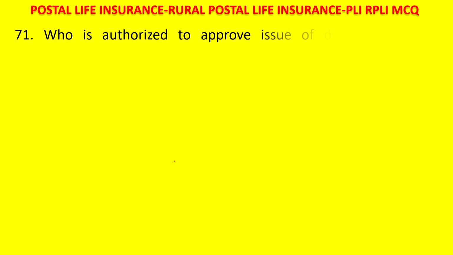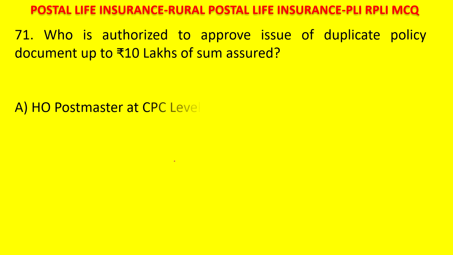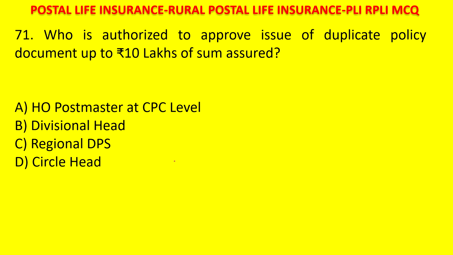Who is authorized to approve issue of duplicate policy document up to 10 lakhs of sum assured? Postmaster, at CPC level, divisional head, regional DPS, circle head. Your time starts. Duplicate policy bond up to 10 lakhs sum assured. The answer is postmaster at CPC level can issue duplicate bond.